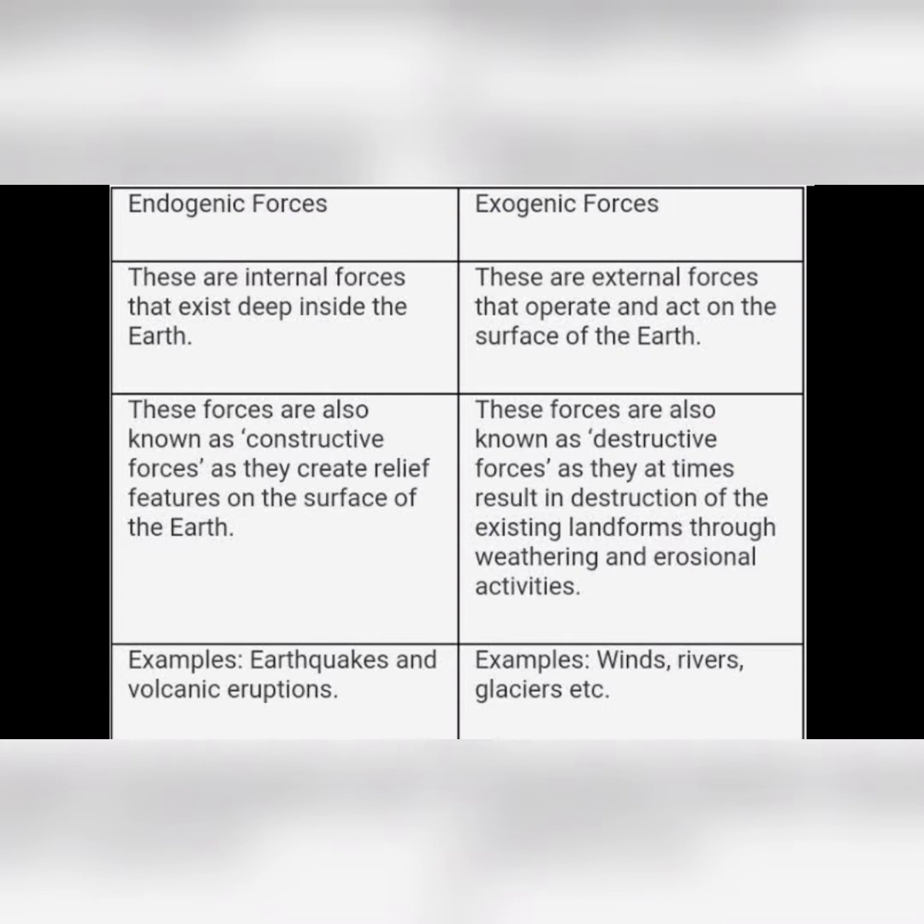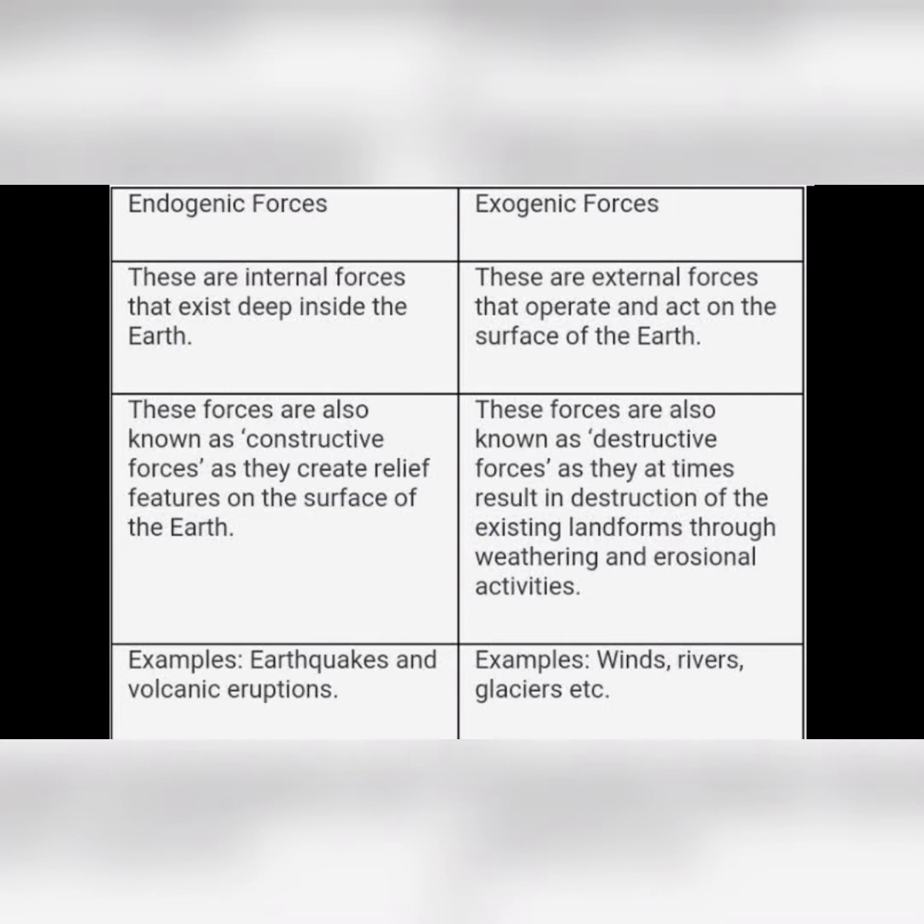Endogenic forces. The forces coming from within the earth or taking place in the interior of the earth are called endogenic forces. They work abruptly as well as slowly. They produce movements on the earth's crust and often lead to either mountain building, volcanic eruption, or earthquakes.